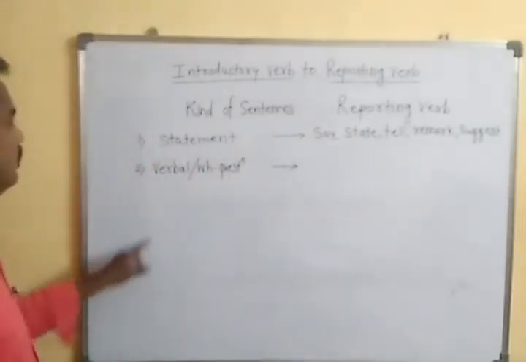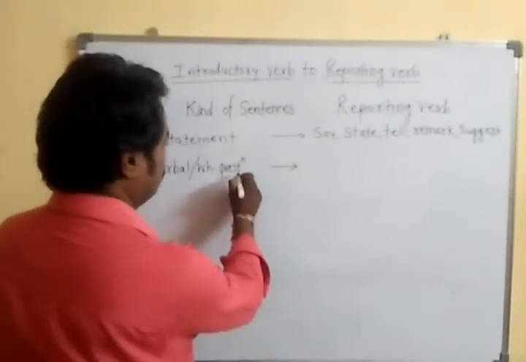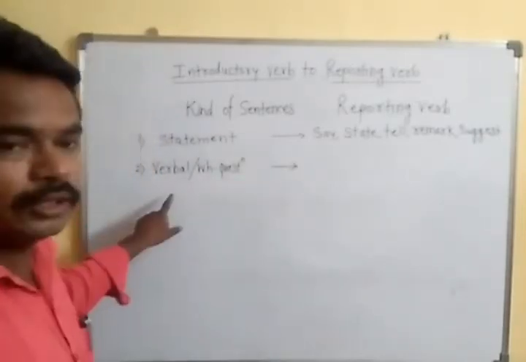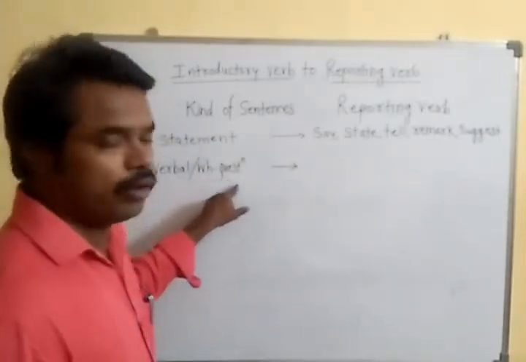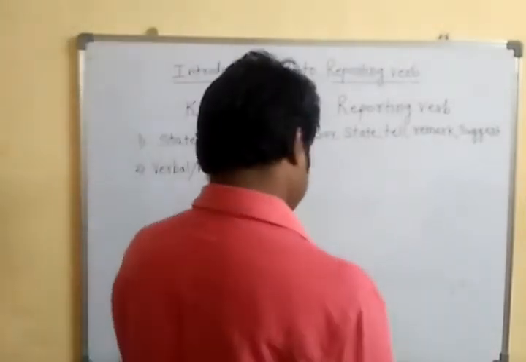If the sentence is of verbal or WH question, I have written it in short. See, if the sentence is of verbal type of question or WH question, which reporting verbs we have to take?